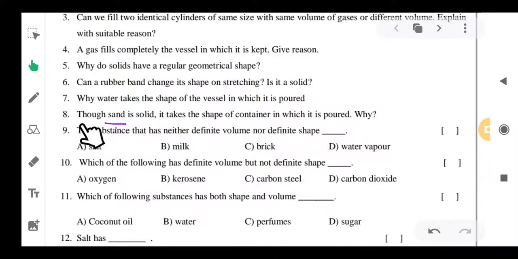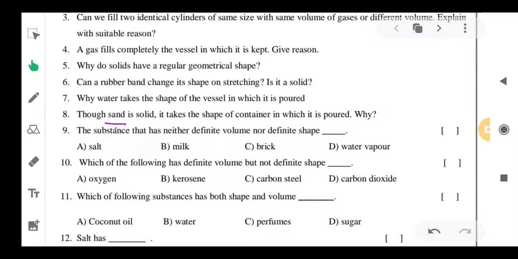Eighth one. Sand is a solid. It takes the shape of the container in which it is poured. Why? See, sand is a solid. If you take one grain of sand, it has the definite shape of that grain.